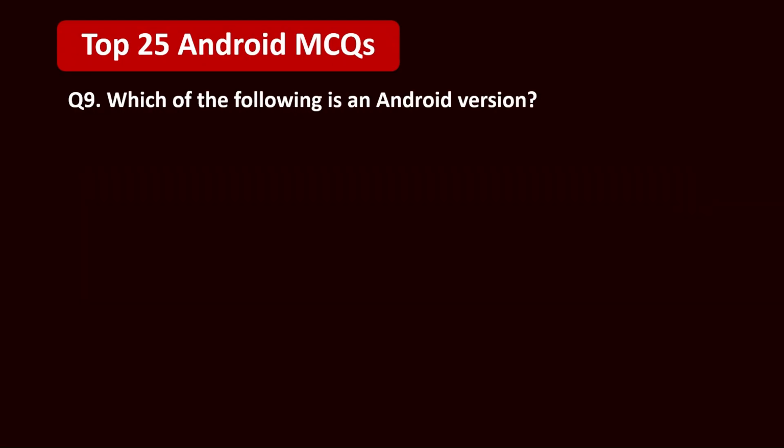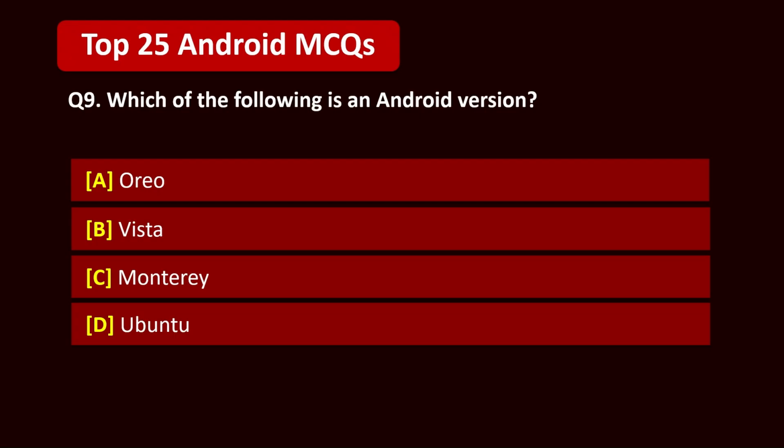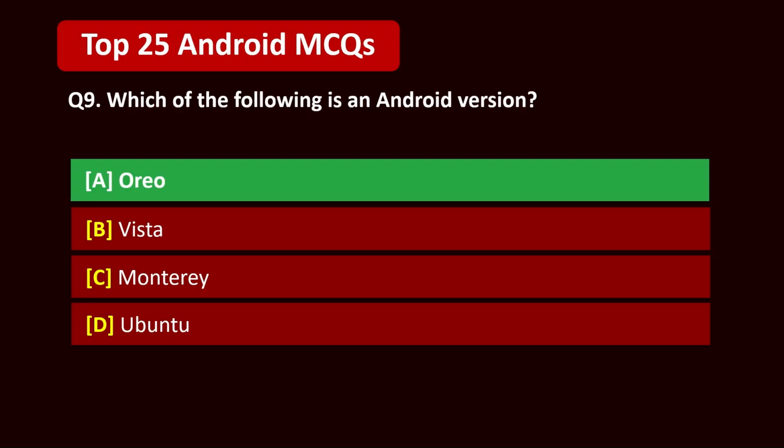Question 9. Which of the following is an Android version? A. Oreo. B. Vista. C. Monterey. D. Ubuntu. 5, 4, 3, 2, 1. Correct answer is A. Oreo.